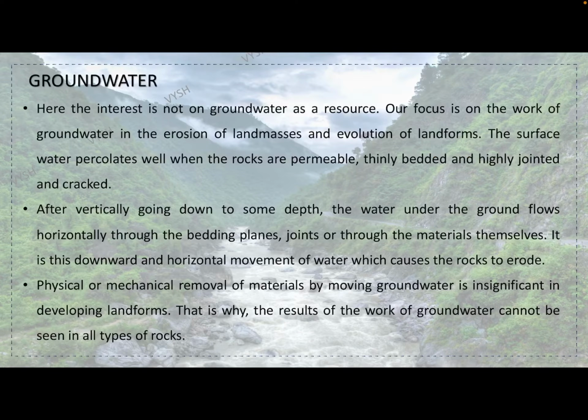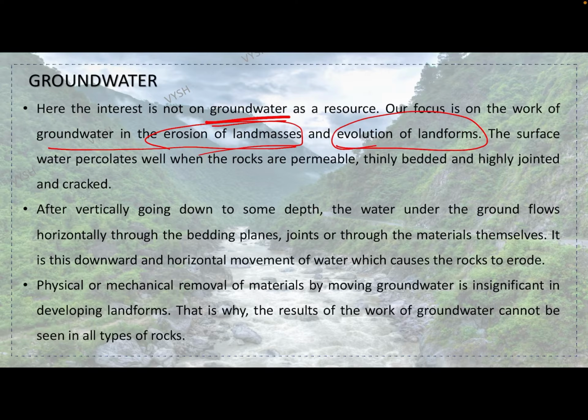What is next is the groundwater, and groundwater has one of the major roles in landforms. Because of the groundwater, the limestone part of the land gets dissolved, and a lot of things happen. We will see in these slides. Here the interest is not in groundwater as a resource. Our focus is on the work of groundwater in erosion of land masses and evolution of landforms.